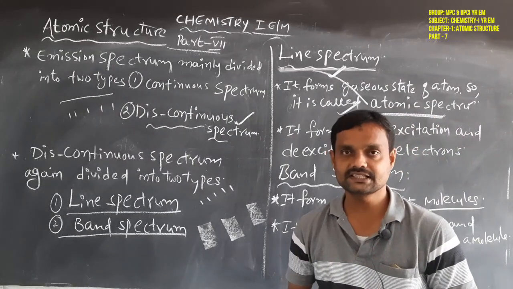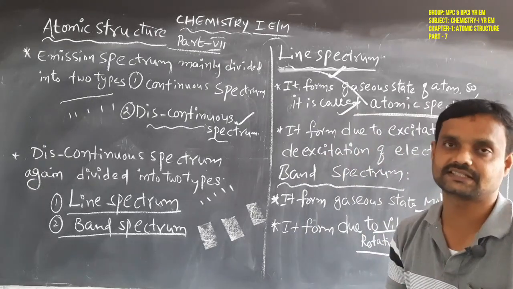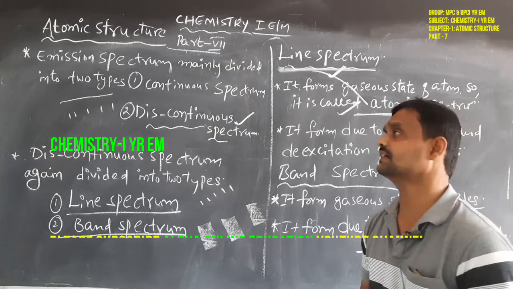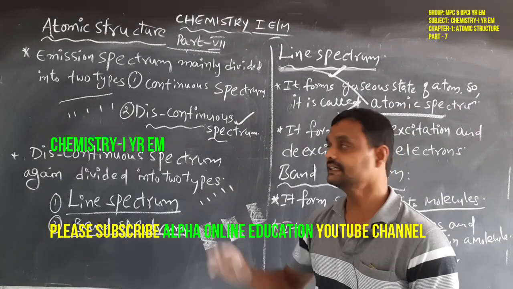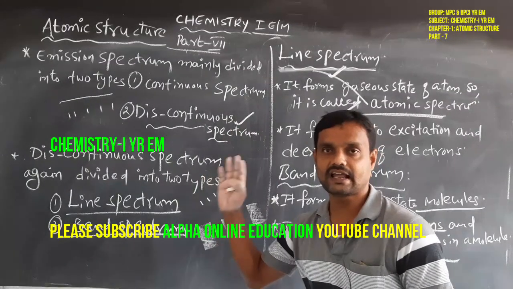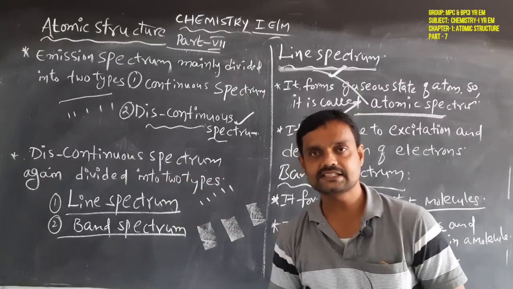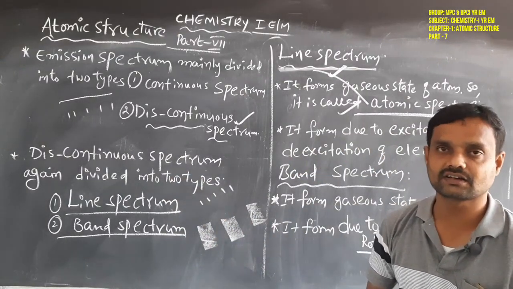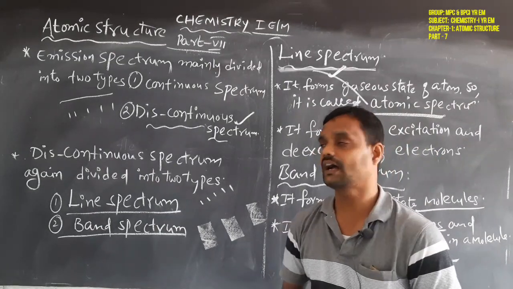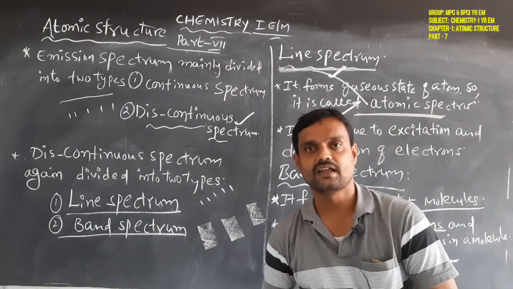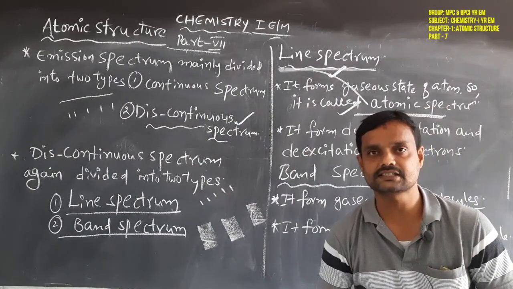So mainly spectrum is of two types, absorption spectrum and emission spectrum. Again emission is of two types, continuous and discontinuous. Again discontinuous is of two types, line spectrum and band spectrum. Our related topic is the line spectrum, that is the atomic spectrum. So next class we will discuss the hydrogen atomic spectrum and Bohr's atomic model. We will discuss that in the next video.